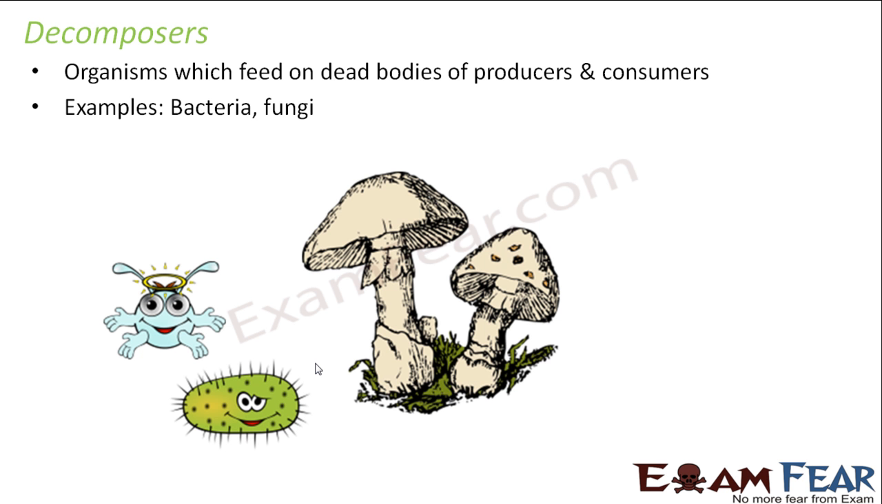Some of the examples of decomposers would include bacteria and fungi, right? These microorganisms, bacteria and fungi, have the capability to break down the complex bodies of animals or plants into simpler and simpler substances. This is how they obtain nutrition for themselves, and at the same time the body gets decomposed, right? So these were the 3 categories of the biotic components of an ecosystem.